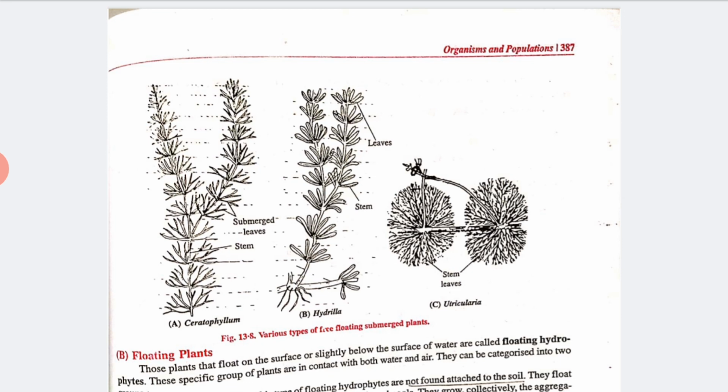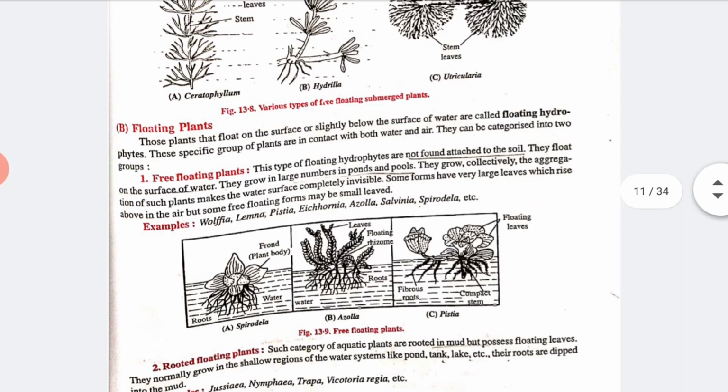Floating plants are not attached with their roots inside the water, and they generally live or float on the upper side of the water. This type of floating hydrophyte is not found attached to the soil, and they float on the surface of the water.